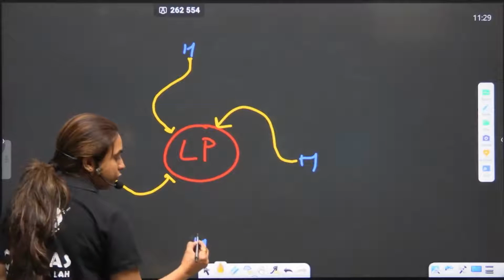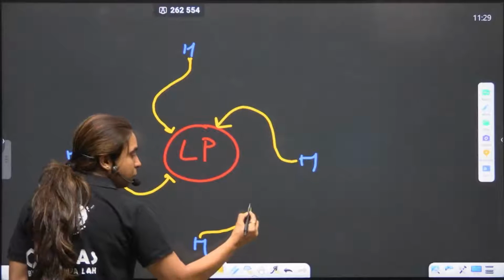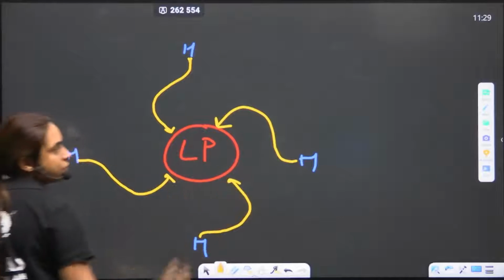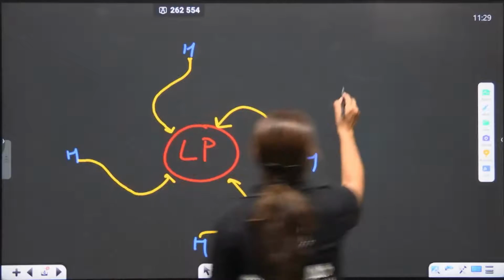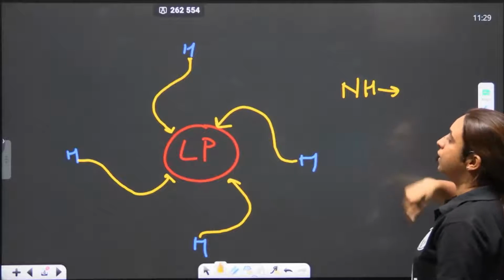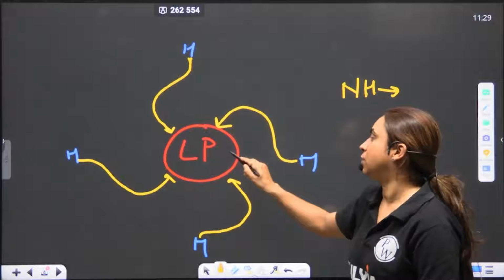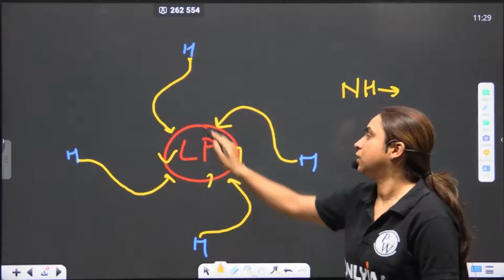The low pressure pulls it towards itself. So how is it that in the northern hemisphere, where the Coriolis force is deflecting the wind to the right, the movement is what? The movement is like this. It's in a circular manner, which is anti-clockwise.